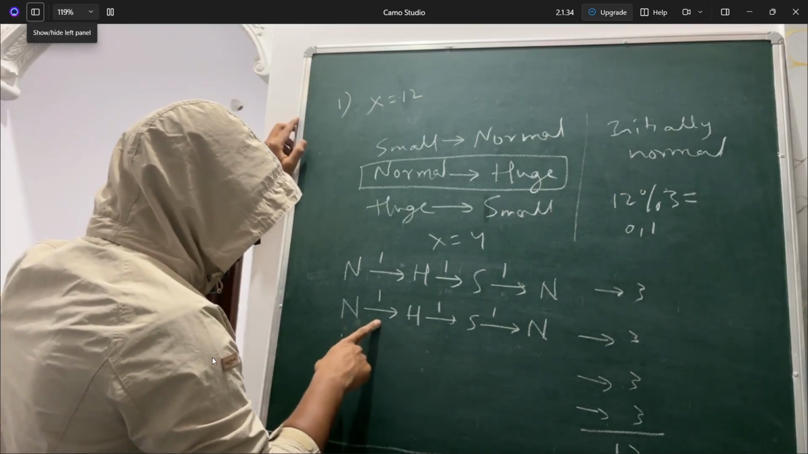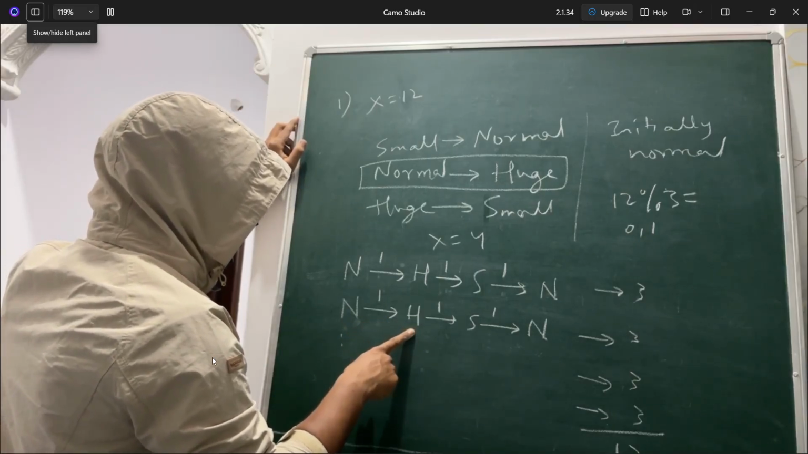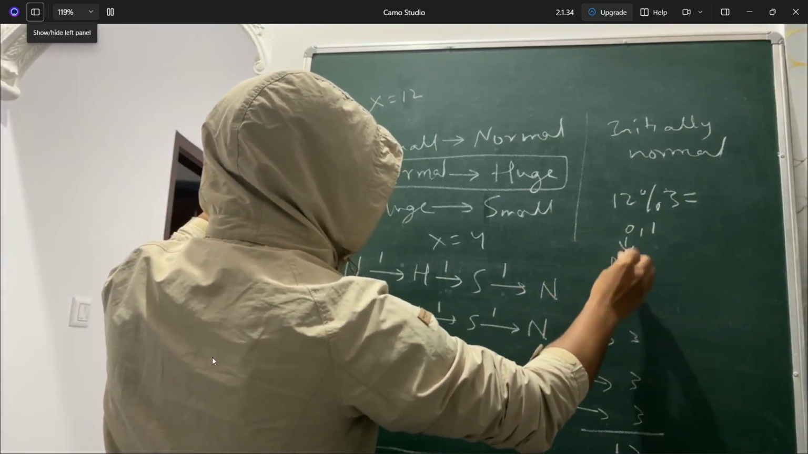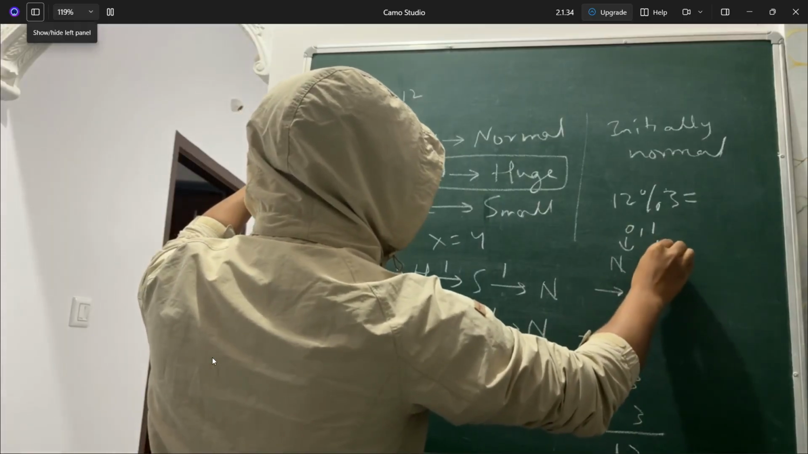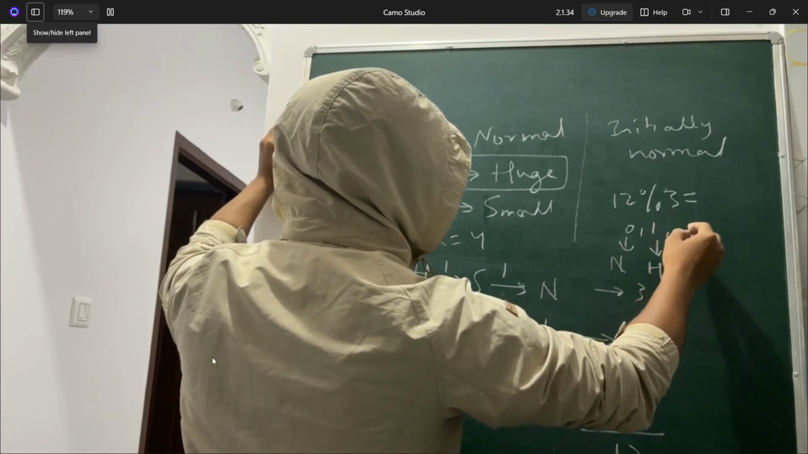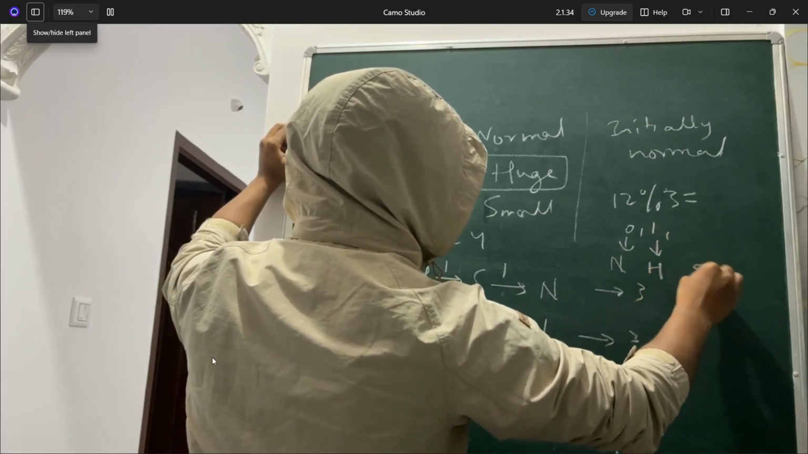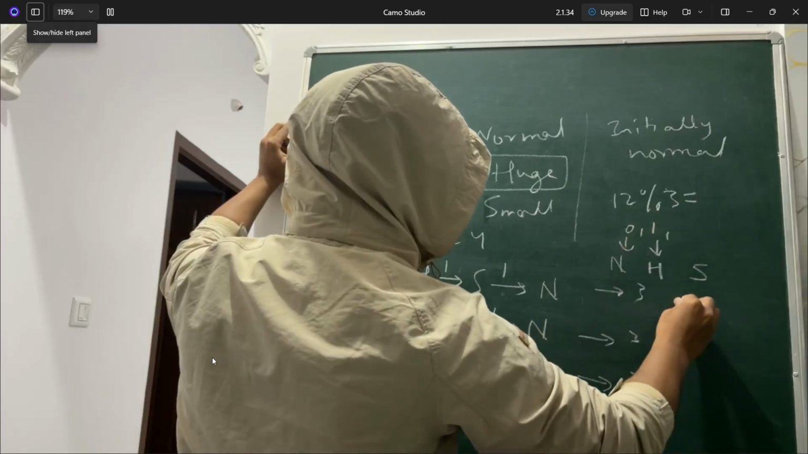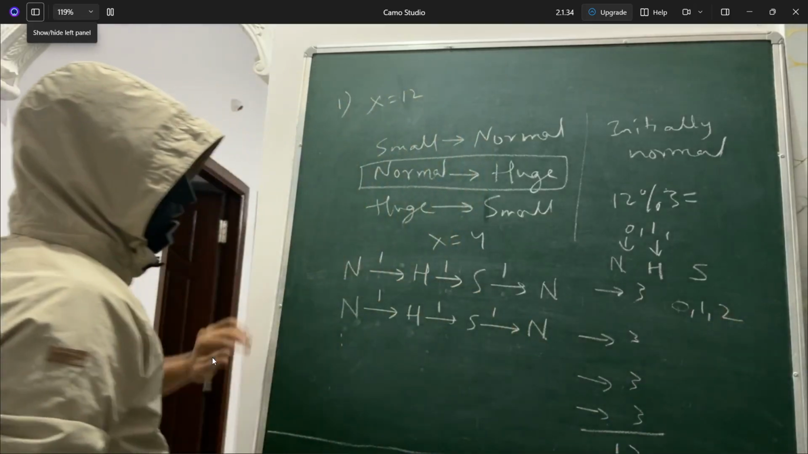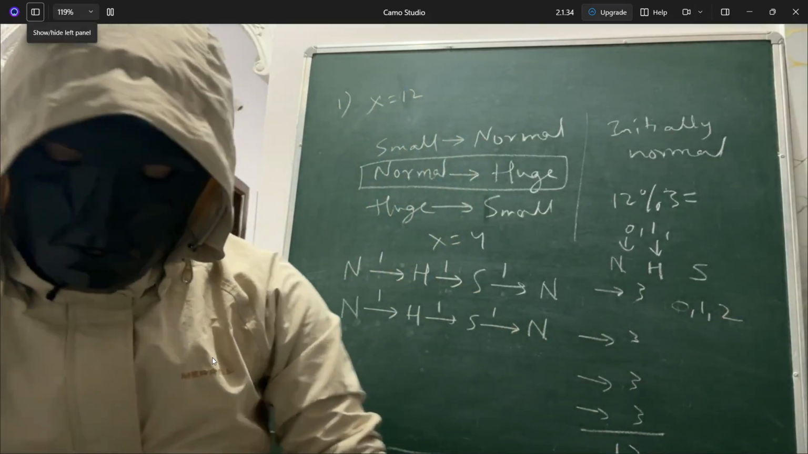After eating the fourth mushroom, he'll go to the huge state. So whenever 0 is there, he'll be in normal only. Whenever this modulo operator gives 1, he'll go to huge state, else in the other condition he'll be in small state. If you do modulus with 3, you'll get only these 3 values, 0, 1, 2. So yeah, it's an easy problem only, not that hard.